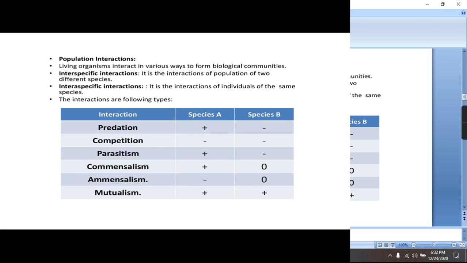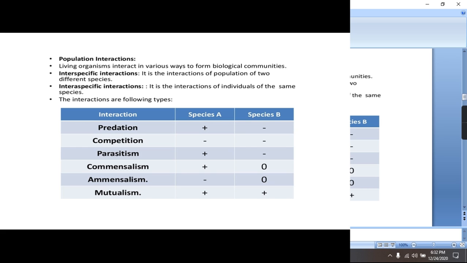Population interactions. Now what is the need of these population interactions? Living organisms cannot survive in isolation. They interact with one another in various ways to form biological communities. All the interactions are divided into two types. One is interspecific interaction and the second is intraspecific interaction. Interspecific means the interaction is between the populations of two different species. But if the interaction is between individuals of the same species, then it is intraspecific.